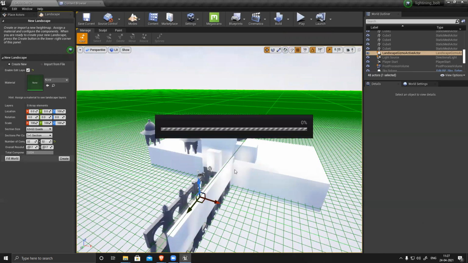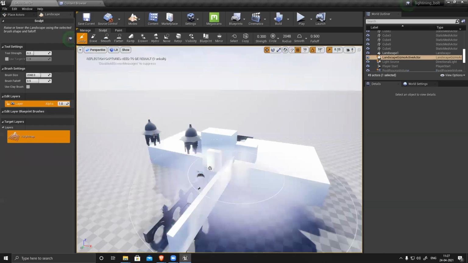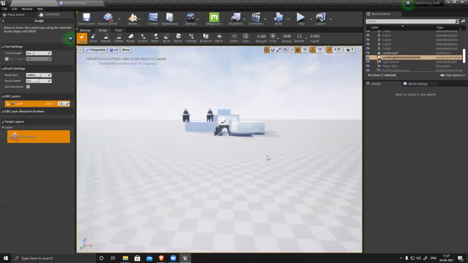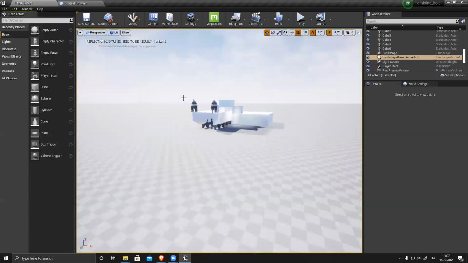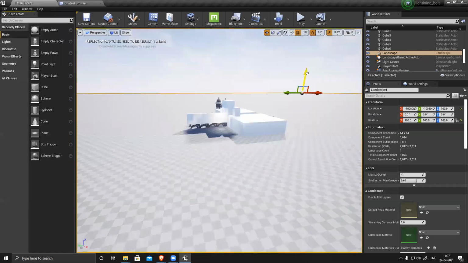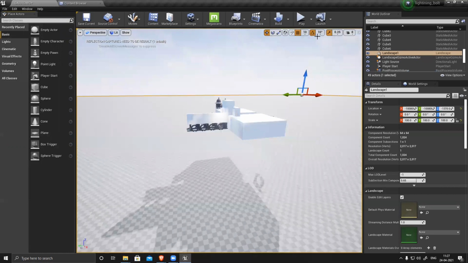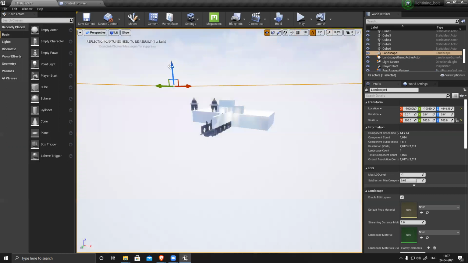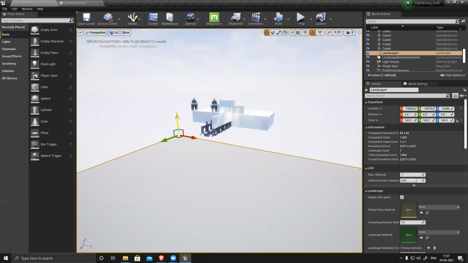Create, and you can see it's a huge terrain. And now whatever I want to create, I can do it very easily. First, we'll go to select and check placement. Okay, angle snapping is on. Switched off all snapping.